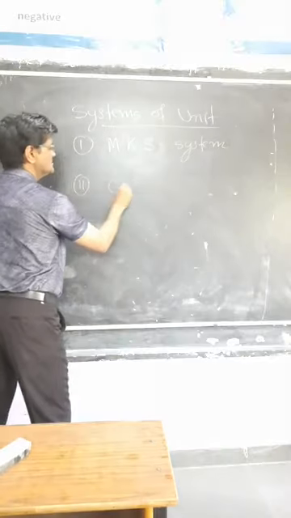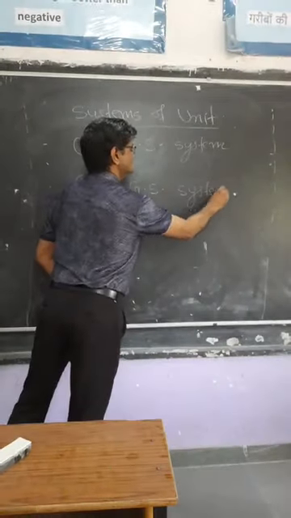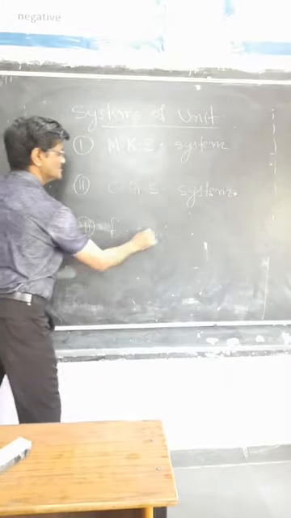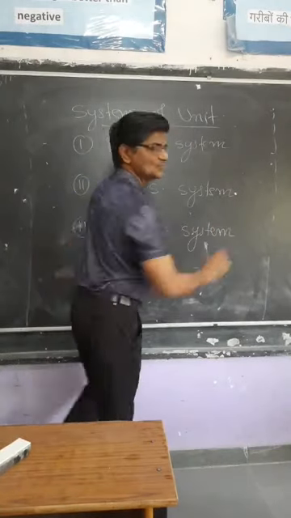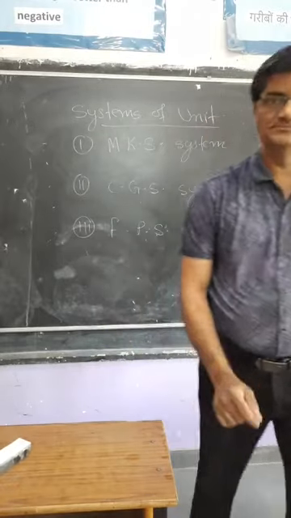Second, we are using CGS system. And third one is FPS. So MKS system, FPS system and CGS system.